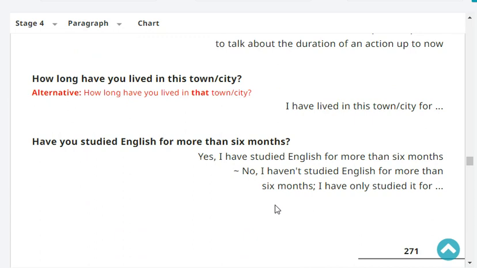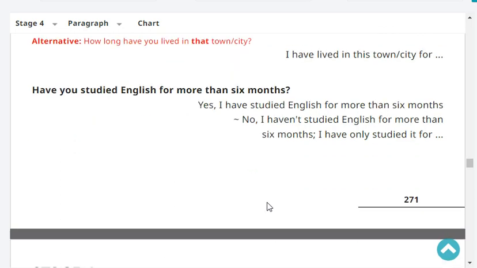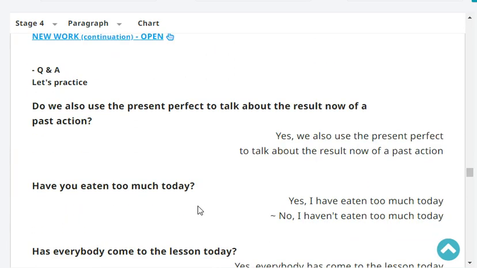How long have you lived in your city? I have lived in this city for 3 years. Have you studied English for more than 6 months? Yes or no? Yes, I have studied English for more than 6 months. Very good. Okay. Do we also use the present perfect to talk about the result now of a past action? Yes, we also use the present perfect to talk about the result now of a past action.